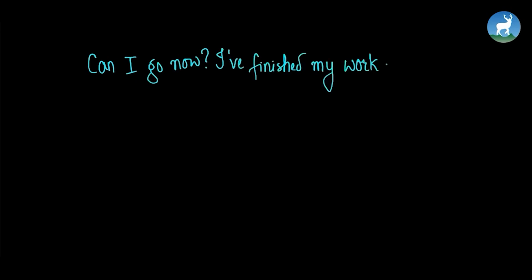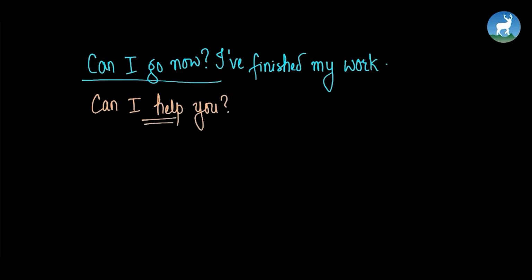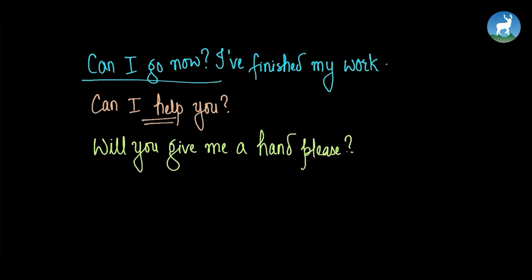Let's see some more examples. Can I go now? I've finished my work. So here in this sentence, can is used to ask for permission to leave, right? Can I help you? Again in this sentence, it is used to ask if any help is needed, like we have done earlier. Will you give me a hand, please? In this sentence, it is used to politely ask someone to help or assist. Alright, we're using will here to politely ask someone to help or assist. Giving a hand means asking for help.